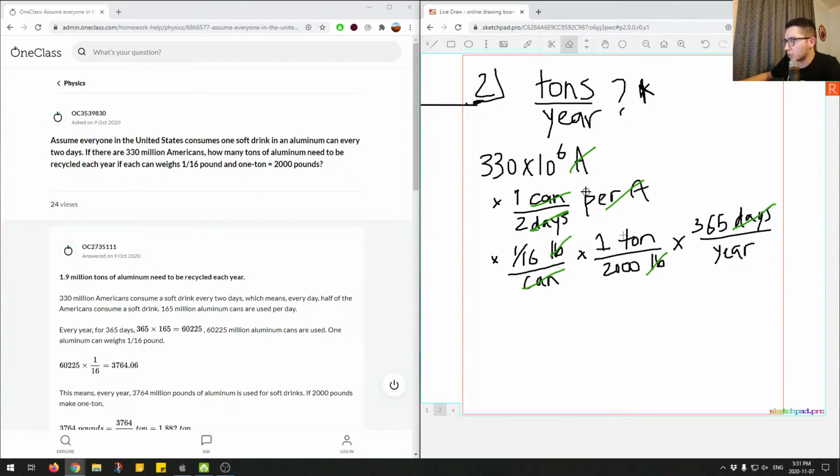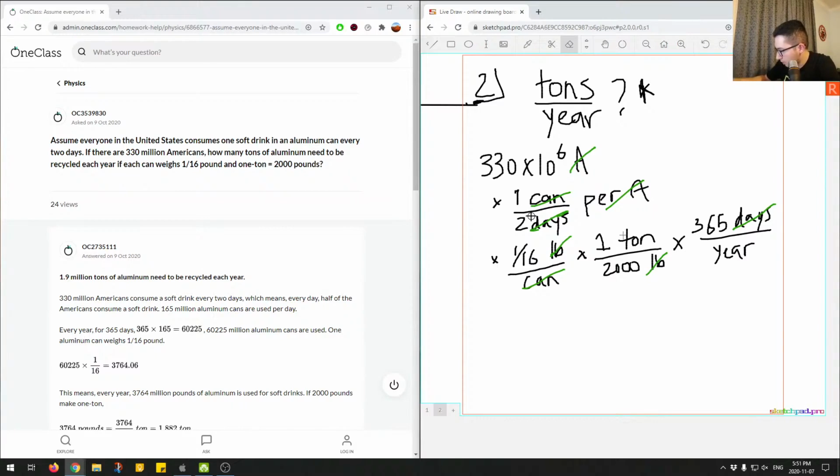So now all we have to do is the calculation, multiplying this through and just using the values in the front. So we say 330 million times 1/2 times 1/16 times 1/2000 times 365, and then we'll get our final answer over here.